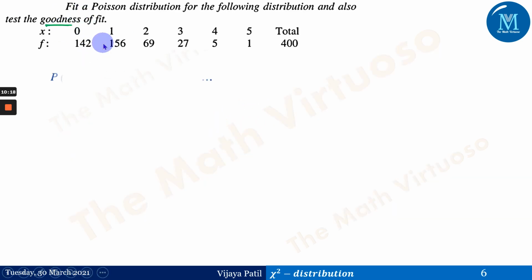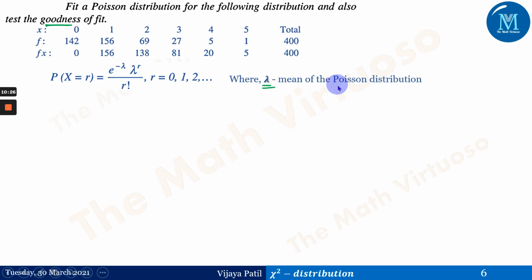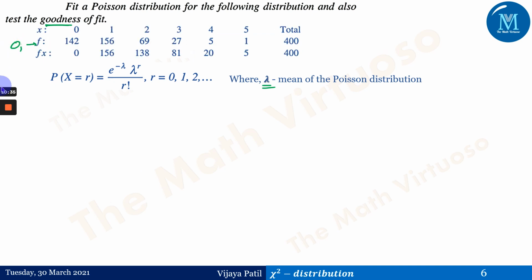Now this is the fitting of the distribution. This is the probability distribution over here, whereas this lambda is the mean of the Poisson distribution. If you observe, this is the original table given to us. This f is nothing but the observed frequencies. If you rewrite this table with the frequencies and the multiplication of them, that is f into x, fx is nothing but f into x, which is 0 into 142 is 0, 1 into 156 is 156, 2 into 69 is 138.